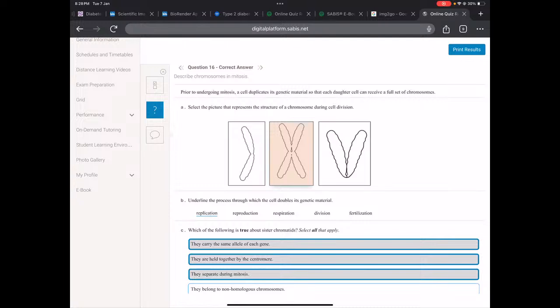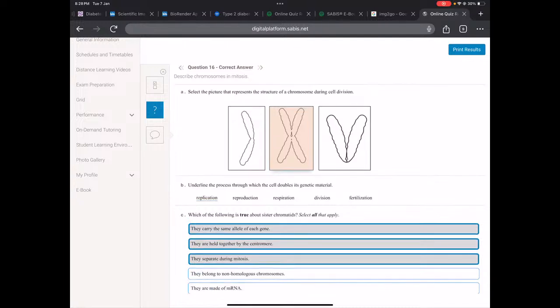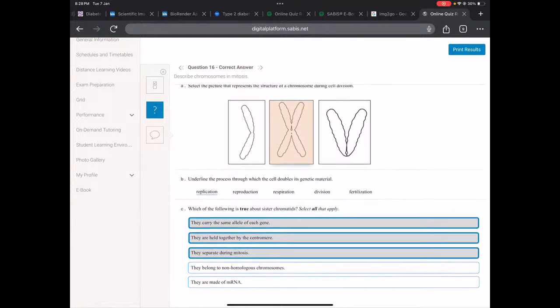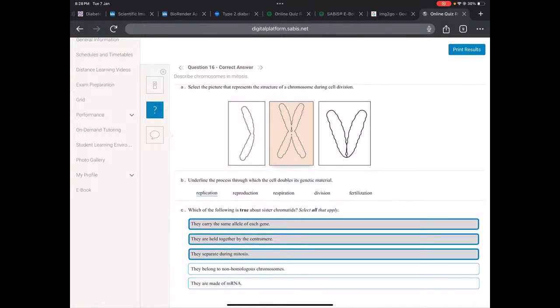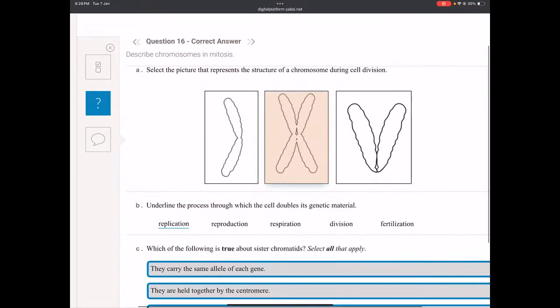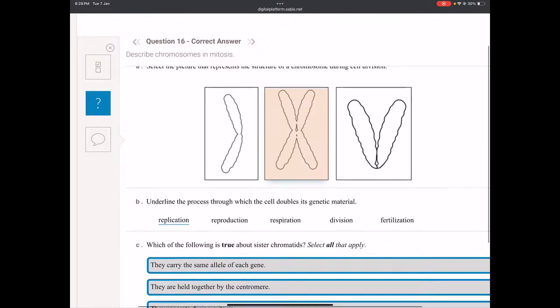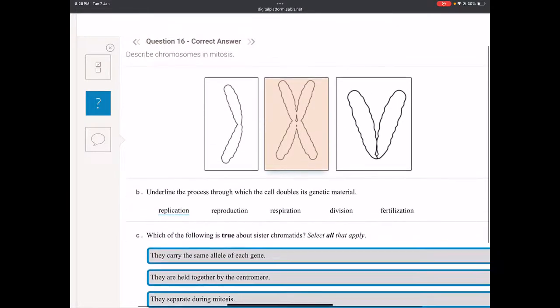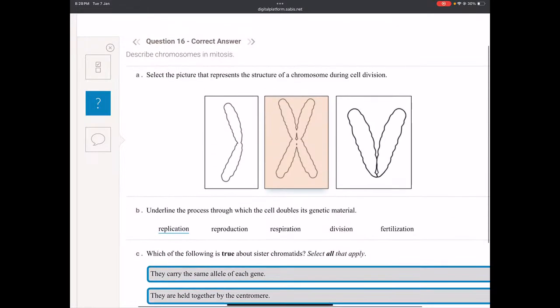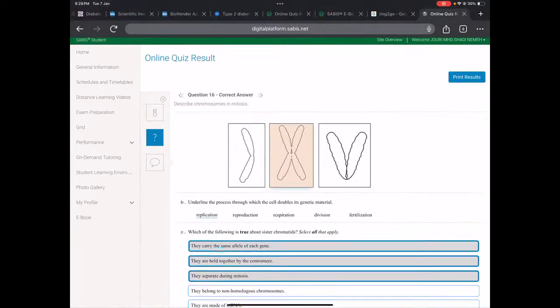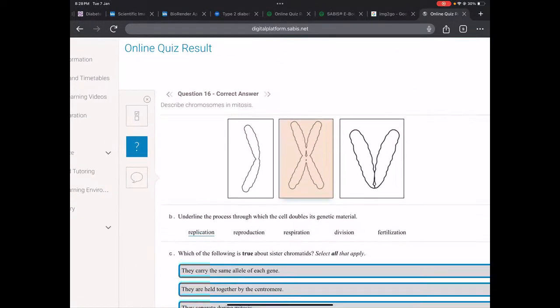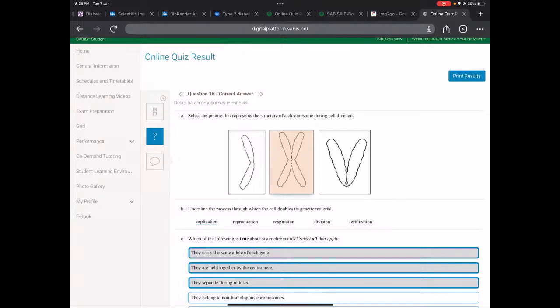So that's why we chose the second image, and the process doubles its genetic material. We call it replication. And what is true about sister chromatids, they carry the same allele for each gene, and they are held together by a centromere. You see, this middle part is what we call a centromere, and they separate during mitosis. So remember, in anaphase, we said we have the separation of sister chromatids. Okay?